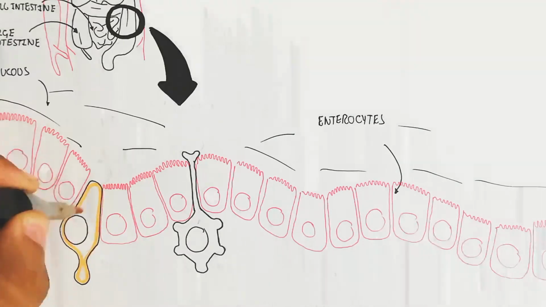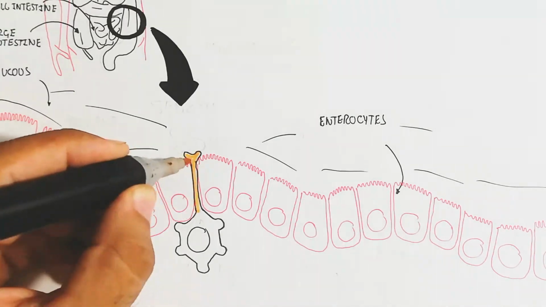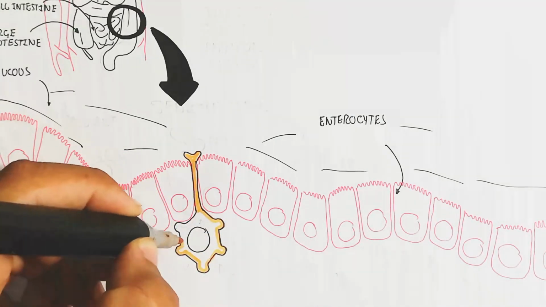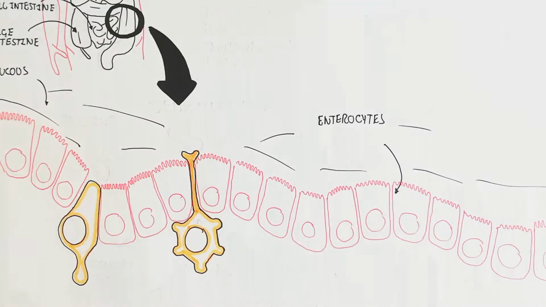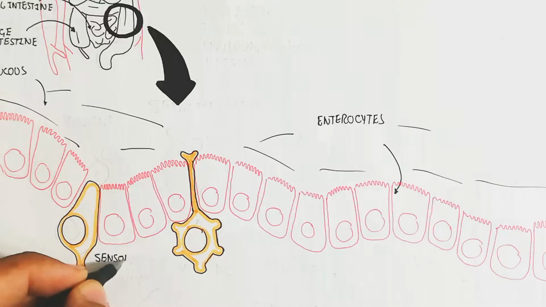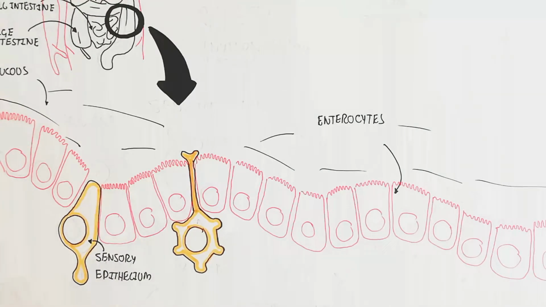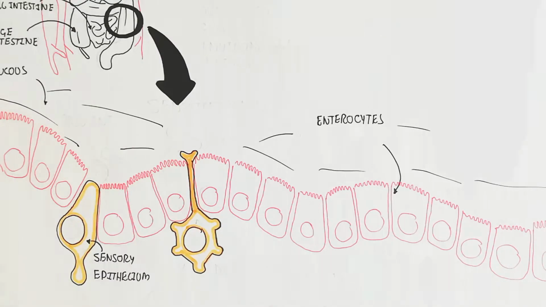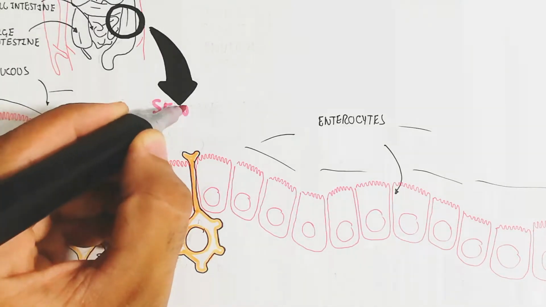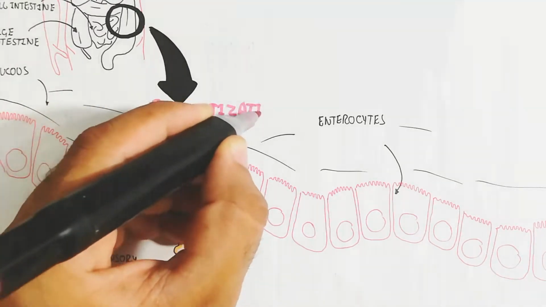The mucous membrane will not allow pathogens to enter from the digestive system into the blood circulatory system. And here is the dendritic cell, which comes for antigen processing and detection. And this is the sensory epithelium.